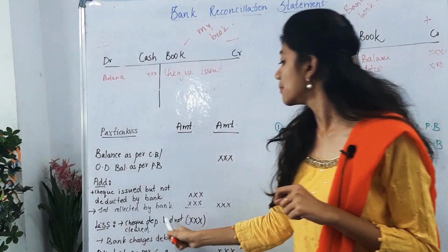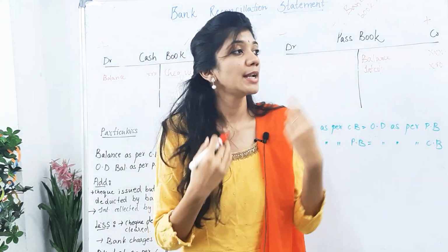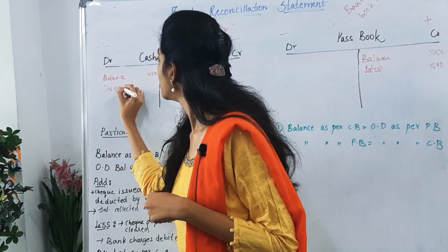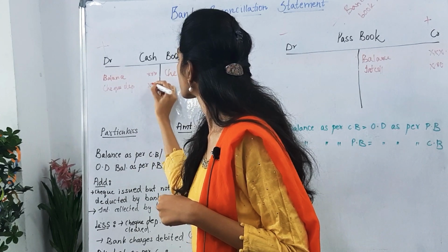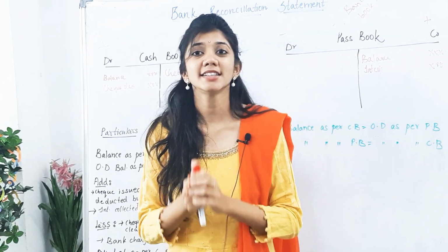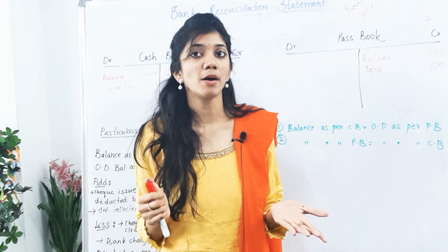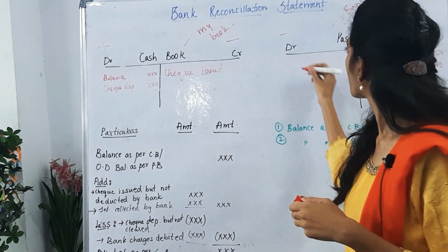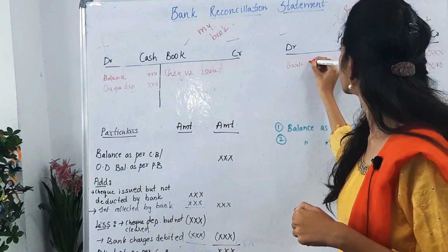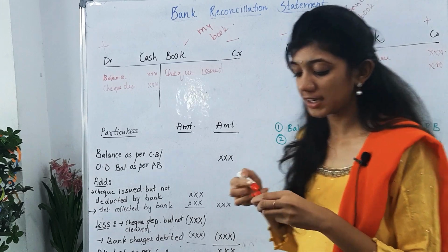And next one, check deposited but not cleared. We have deposited but the bank has not cleared that one. We deposited means our account increased, right? So check deposited should be debited. Next one, bank charges debited by bank. There will be some charges and they are being debited in the passbook. That means in the passbook, the bank's book, the bank has deducted our amount. So it is the decrease side, bank charges. Directly they have given bank charges debited by bank, so no need of any confusion, bank charges should be written on the debit side. Let me take another marker.